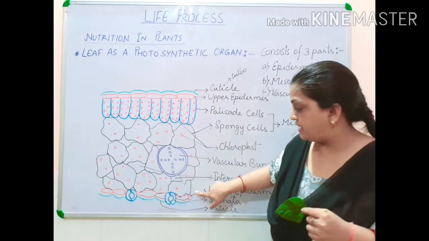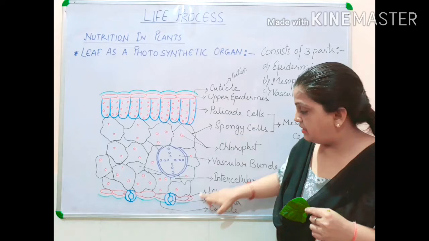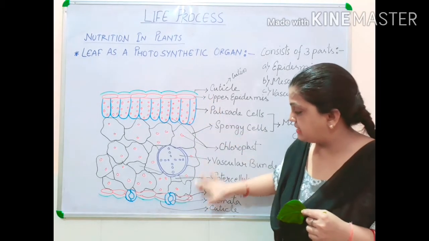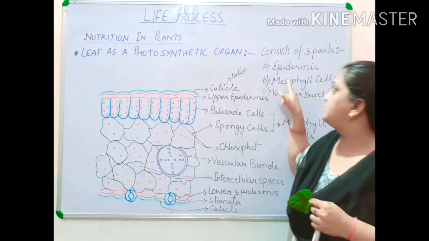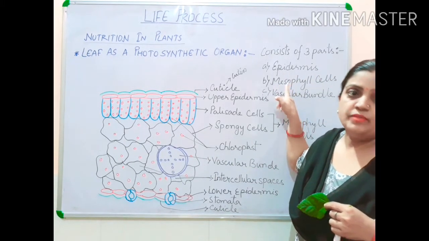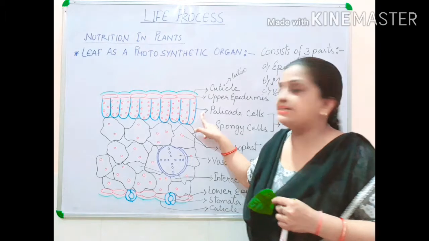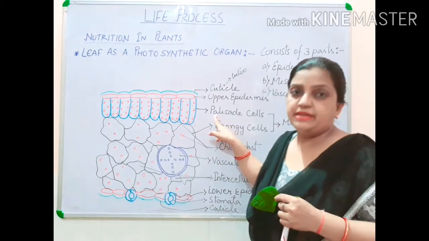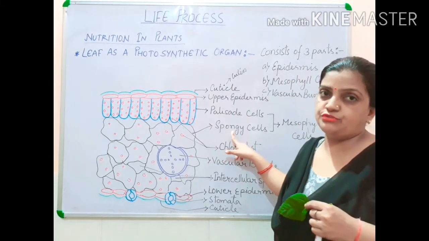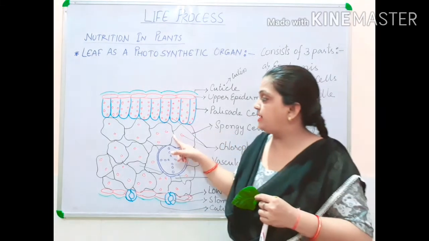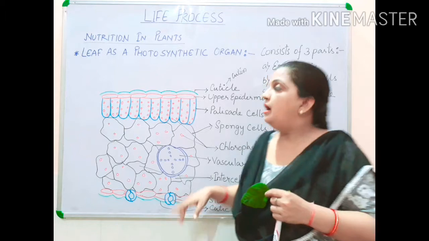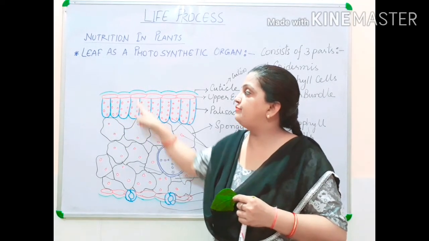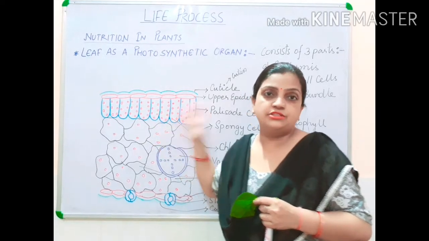Now this section in between upper epidermis and lower epidermis, this complete cell structure in between, is called as mesophyll cells. There are two types of cells, palisade cells and spongy cells. Palisade mesophyll cells and spongy mesophyll cells. Structurally you can see that there is a difference. You can see here that I have drawn palisade cells in form of tall pillar-like structure.